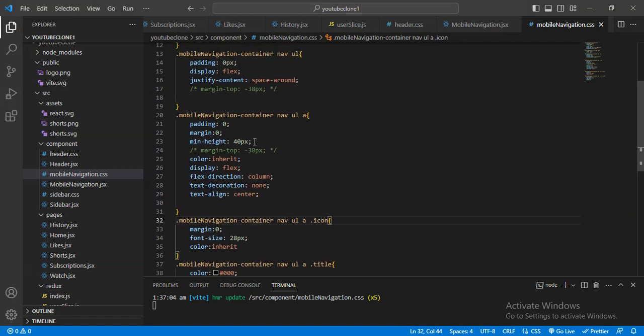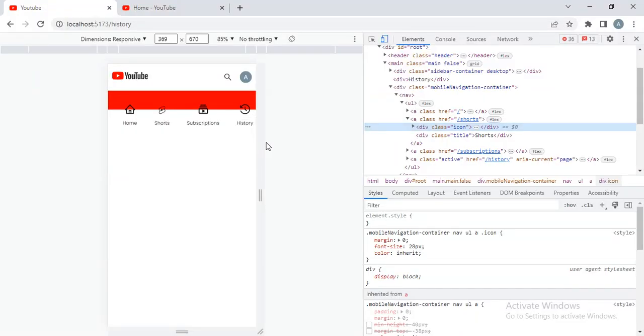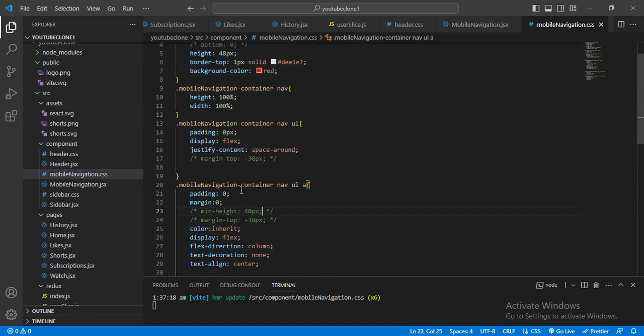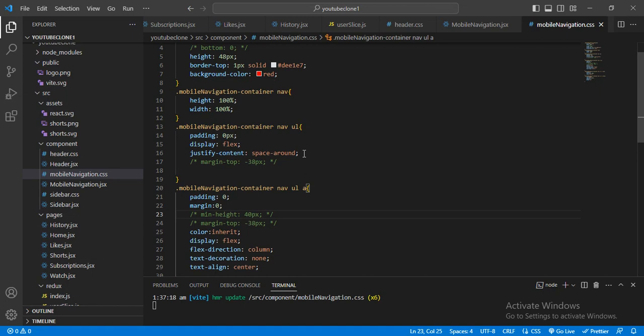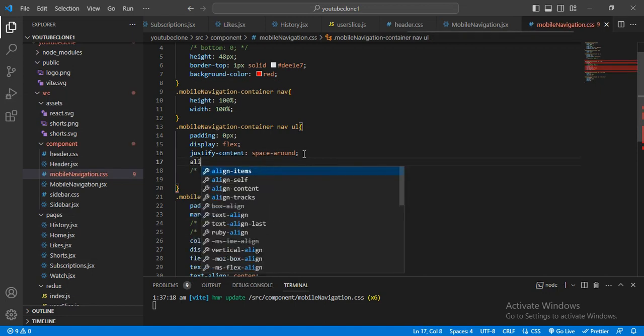And somewhere else I had given this anchor tag. Let me just comment this. And on the ordered list I had given flex direction, justify, and align items center.